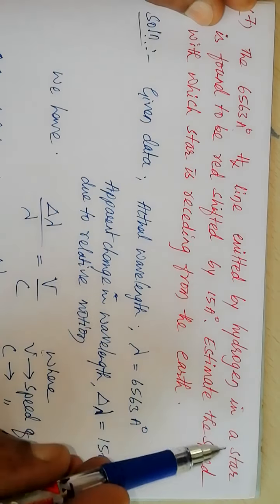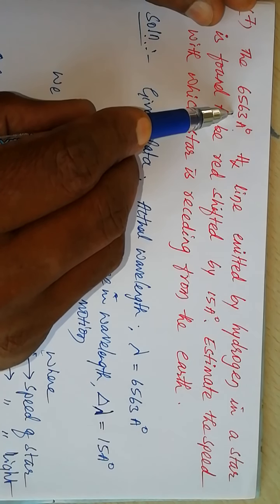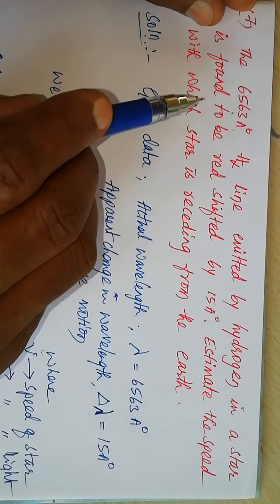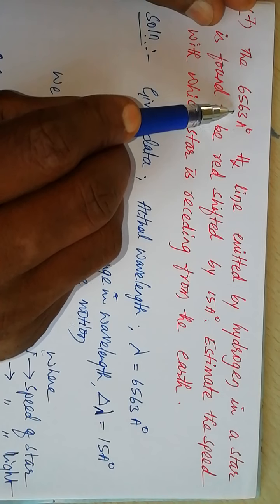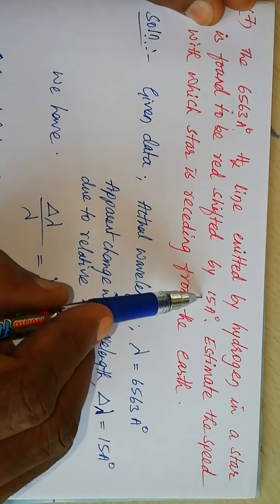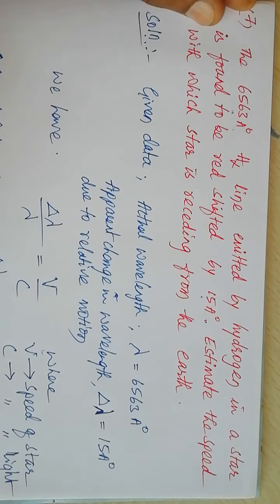Means the wavelength of this light coming from the star gets shifted towards red. Wavelength of red is 8000 angstrom units. The wavelength of H alpha line is shifted towards red through 15 angstrom units. In other words, the star is receding away from the observer.